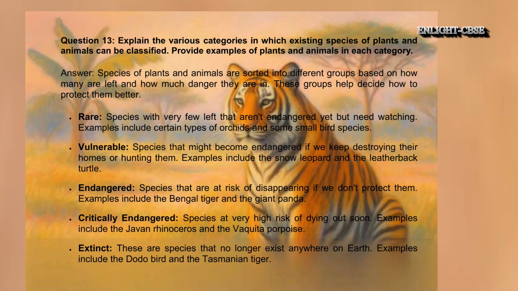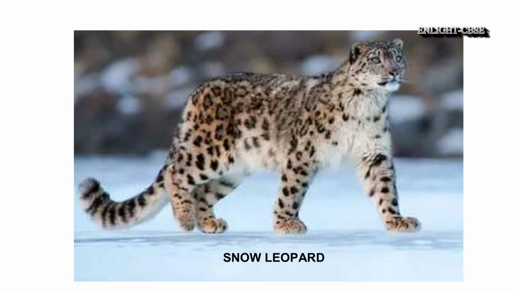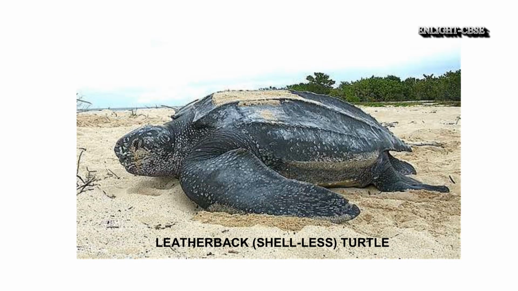Rare. Species with very few left that aren't endangered yet but need watching. Examples include certain types of orchids and some small bird species. Vulnerable. Species that might become endangered if we keep destroying their homes or hunting them. Examples include the snow leopard and the leatherback turtle.